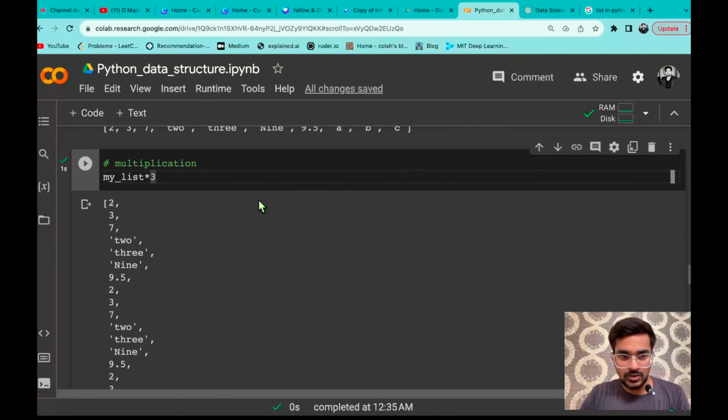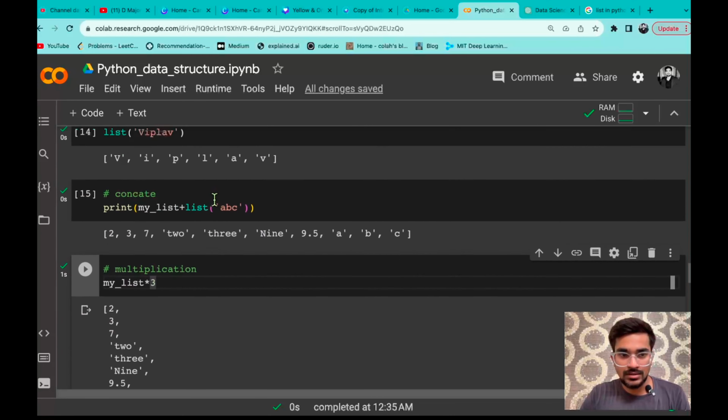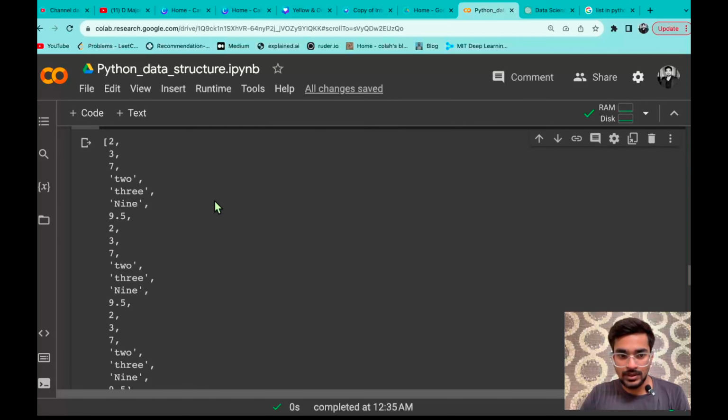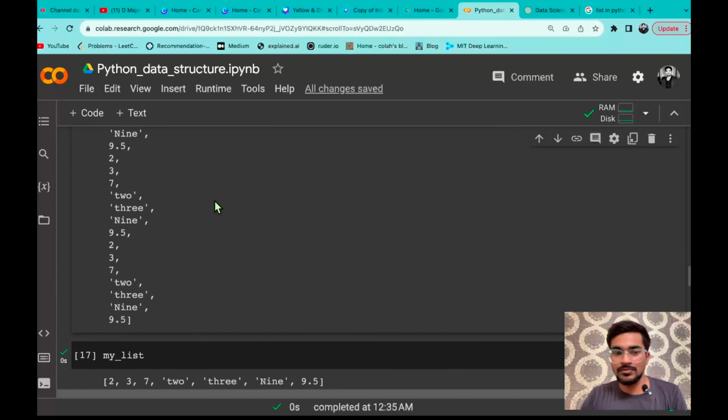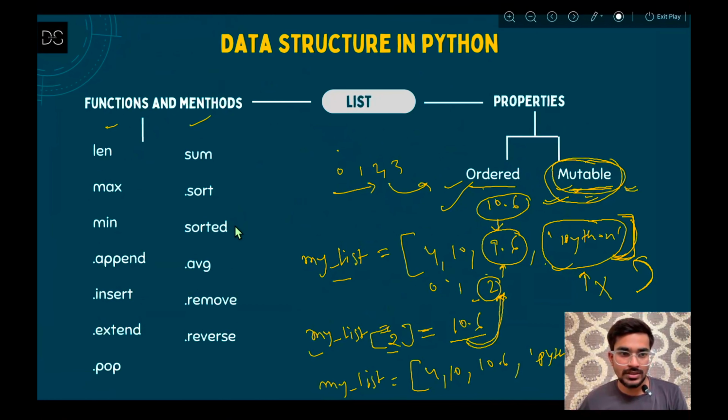Cool. So that is it about some operations and the mutable properties of list. So that is it from this video. I don't want to make the video too long, I wanted to keep it between 20 to 25 minutes so that you can watch it easily anywhere, anytime. From the next session we will start functions and methods that are present inside list. In brief, not in deep.